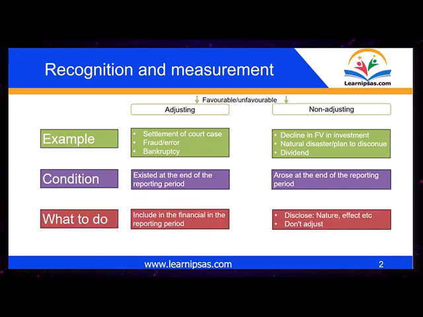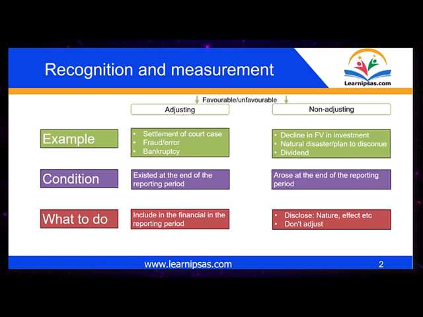So what to do? For adjusting events, you include them in the financial statements of the reporting period. Since they existed at the end of the reporting period and involve adjusting, you include them in the financial reporting. Even if it is a court case, where an employee takes you to court and wins, but it wasn't a liability when preparing the financial statements as at 30th June or 31st December. After the end of the period, if the court case is determined and the employee has won, then you include the liability in your financial statements.